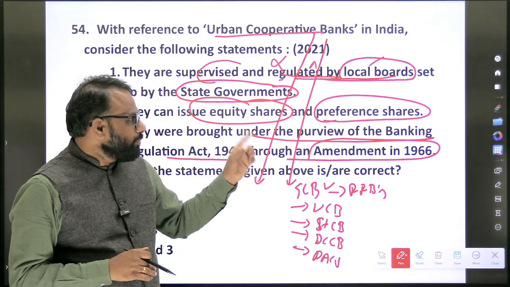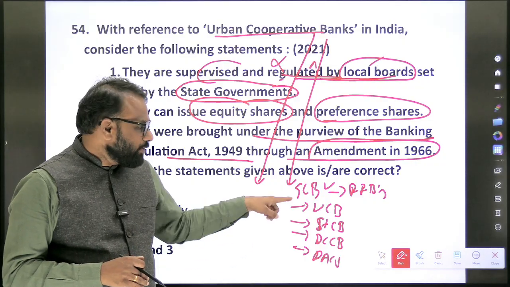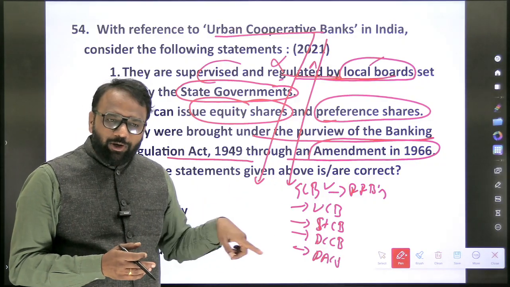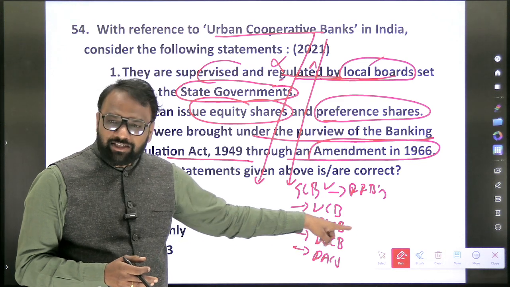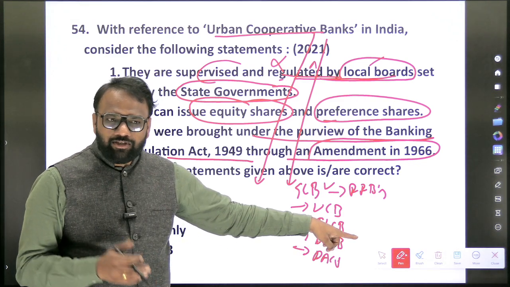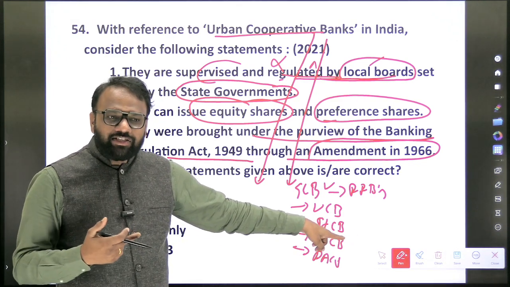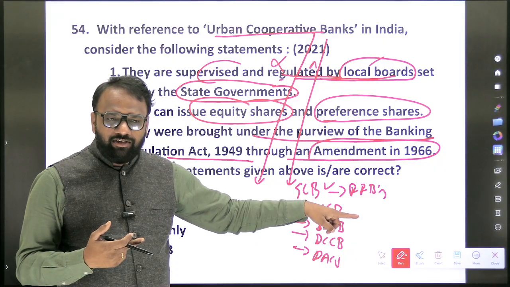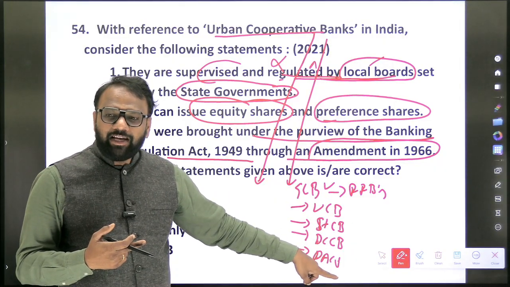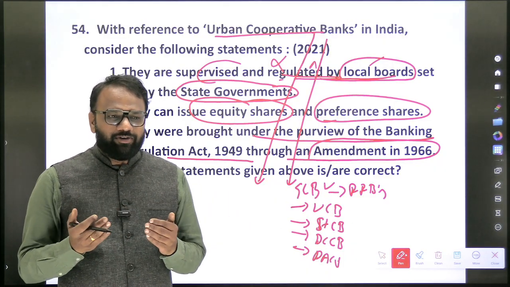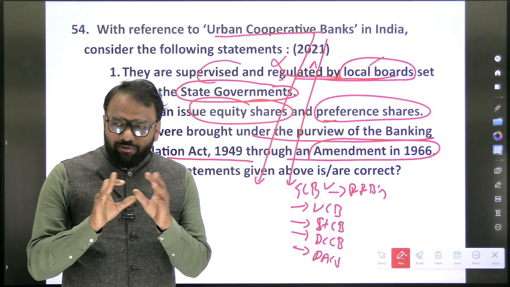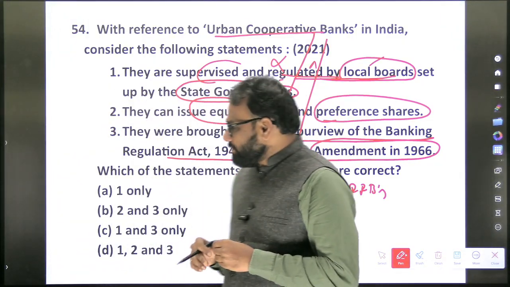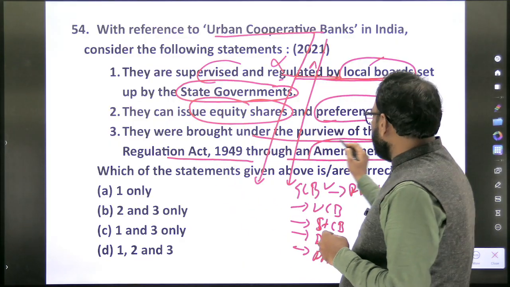Now based on this, what we will do is, can scheduled commercial banks issue shares? Yes. Can they issue preference shares? Yes. Can regional rural banks issue? Yes. Can urban cooperative banks issue? Yes. Whether district central cooperative banks can issue? See, these are the questions you will ask. Whether state cooperative bank can issue shares? Yes or no. Whether primary agricultural credit societies can issue shares or not. So they cannot issue shares. So these things you will focus.